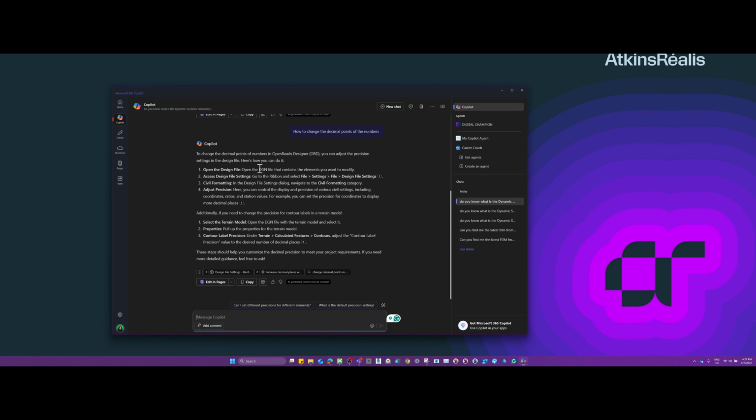Okay, so let's see what it gives us here first. Open the file design and go to DGN, and then go to settings, file settings, and then go to civil formatting. Yep, that's the one, that's the place. And then navigate to the civil category and then you can adjust the precision. And it also gives us some resources here, so let's click on them.